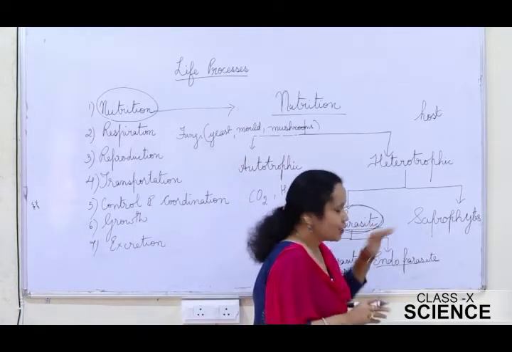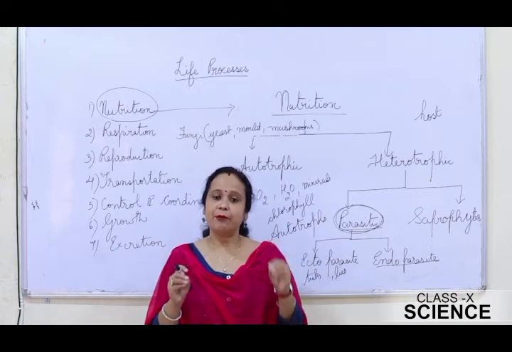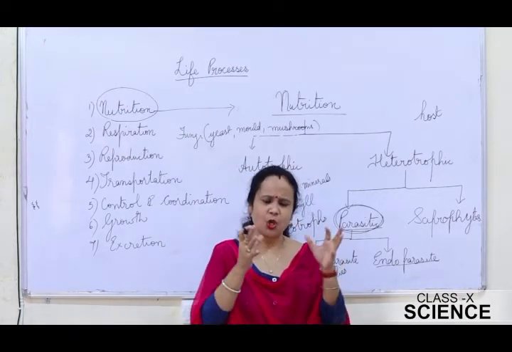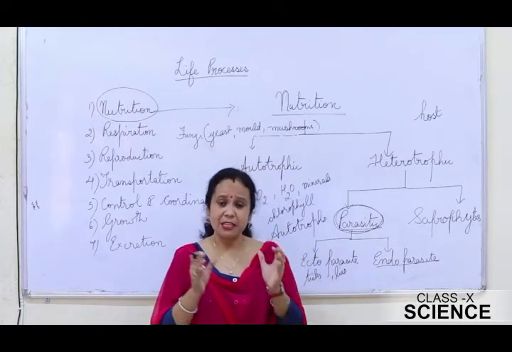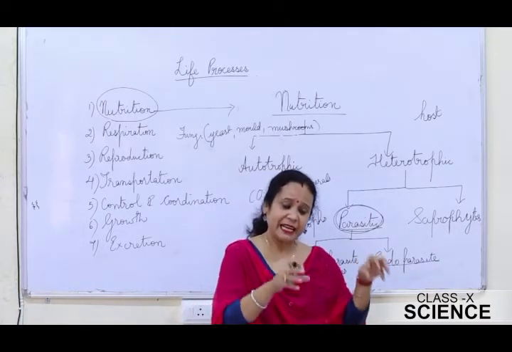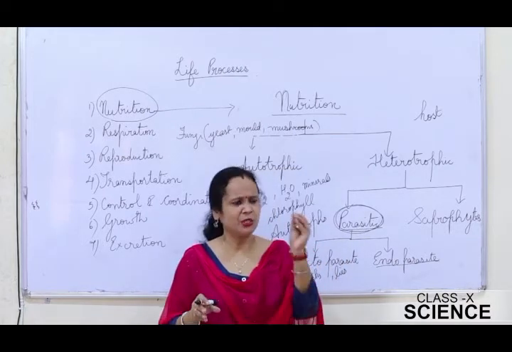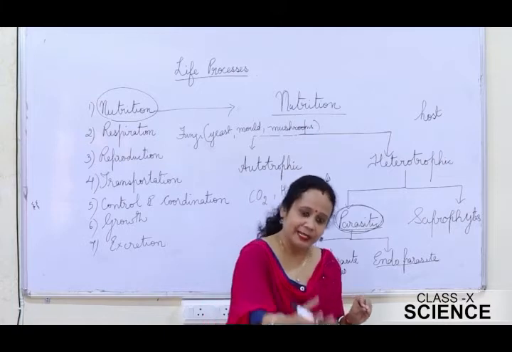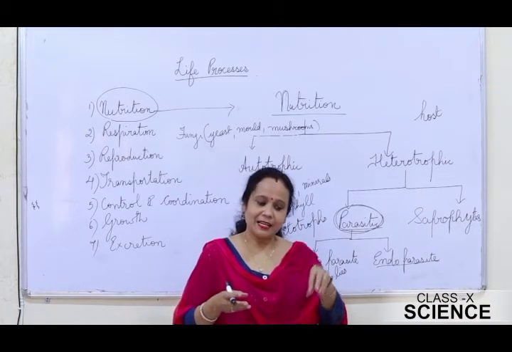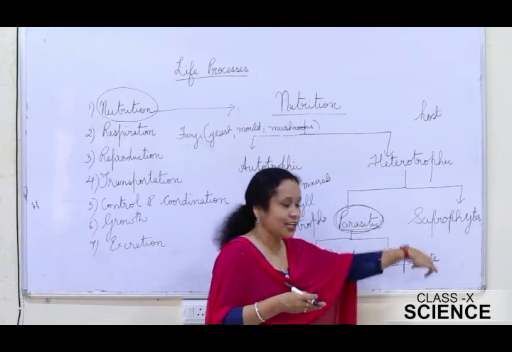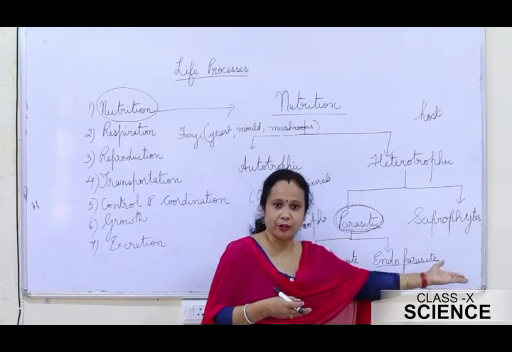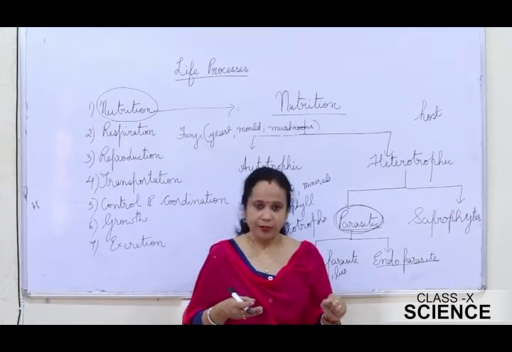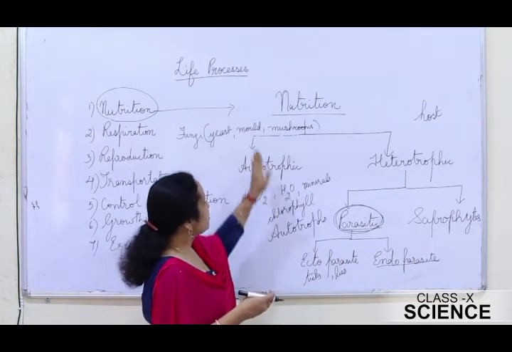Now saprophytes, when I talk about, what exactly does a saprophyte do? This saprophyte actually breaks down the complex organic matter present in the dead decaying matter of plants and animals into simpler compounds, and that too outside their body, and then it absorbs it. So what exactly I want to say is the digestion actually takes place outside the body of the saprophytes, and then the absorption takes place inside the body of the saprophyte. So these are the different types of nutrition.